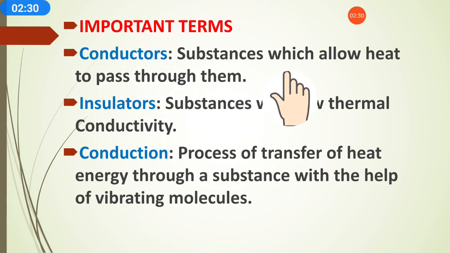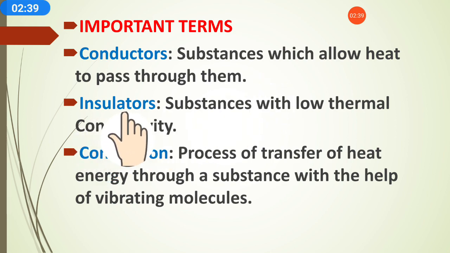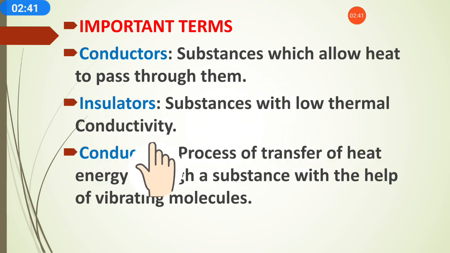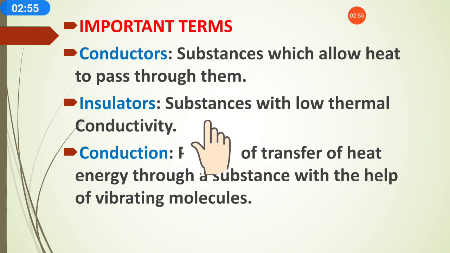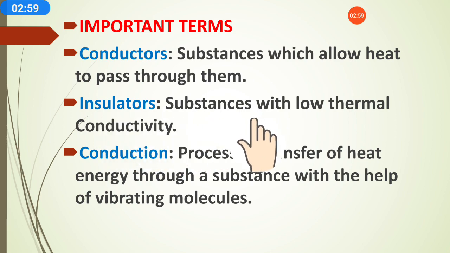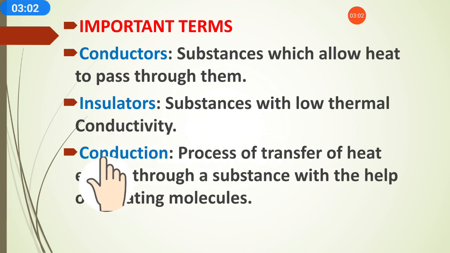For example, iron and all the metals like gold and silver are conductors. Insulators are substances with low thermal conductivity, meaning substances which cannot allow heat to pass through them. Examples are wood, plastic and air, which do not allow heat to pass.